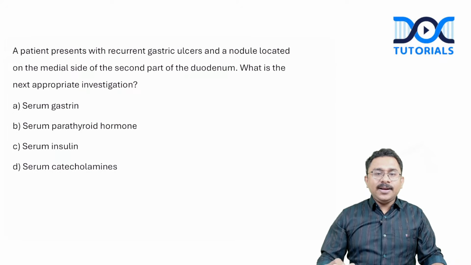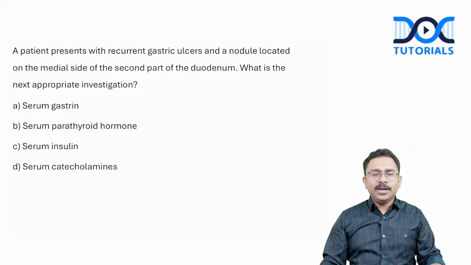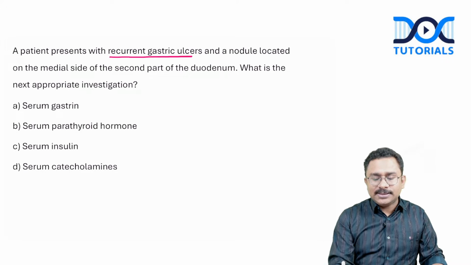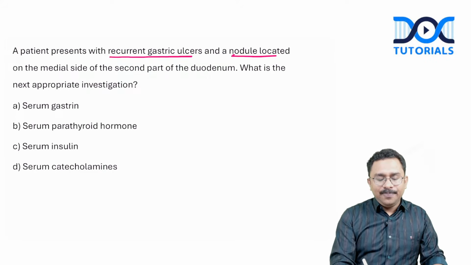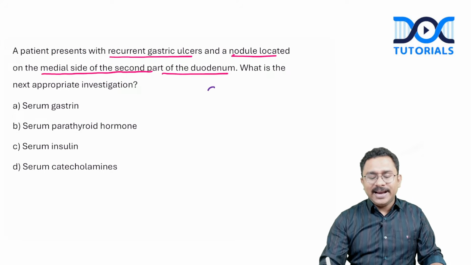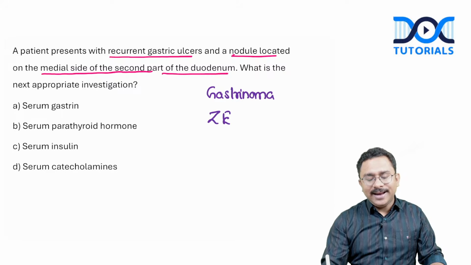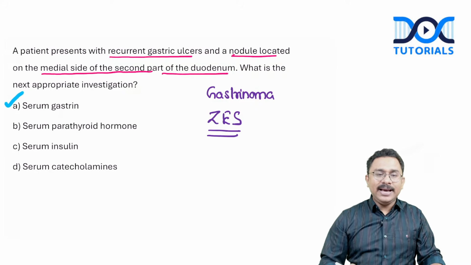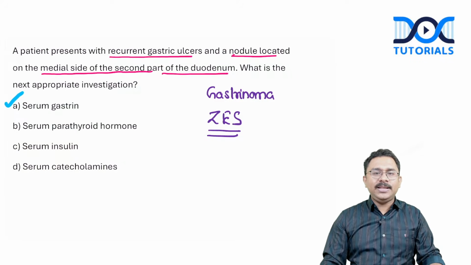A patient presents with recurrent gastric ulcers and a nodule located on medial side of the second part of duodenum. What is the next appropriate investigation? Options: serum gastrin, serum parathyroid hormone, serum insulin, and serum catecholamines. So when you have got a patient with recurrent gastric ulcers and a nodule located in the second part of duodenum, this is probably a scenario where you should consider a gastrinoma developing as a part of Zollinger-Ellison syndrome in the gastrinoma triangle. So the most appropriate next investigation has to be serum gastrin levels. Option A will be the answer.